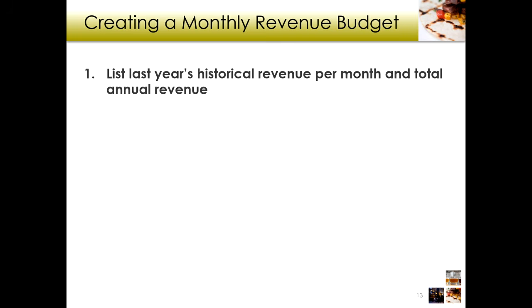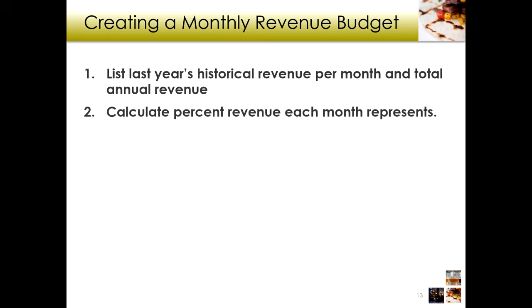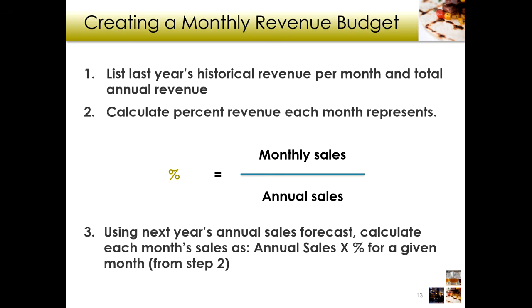So you're going to take last year's historical revenue for each month and total annual revenue, and then figure out what percentage of your revenue for the year came from January, came from February, right? So you can see in the formula here, we're going to take the monthly sales from January divided by the annual sales, which will give us the percentage of our total sales for the year that came from January, that came from February, right? We're basically taking our total annual sales and turning it into a giant pie chart, and how big of that pie was January, February, March, etc., right? Once we have that percentage, then we can apply that to next year's annual sales, right?